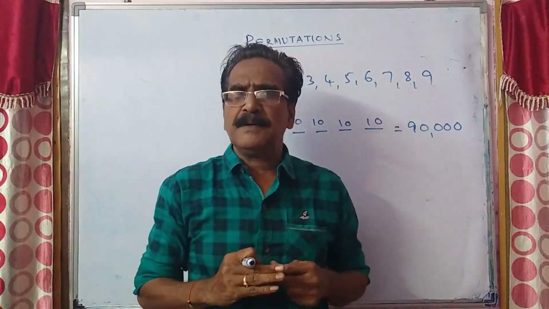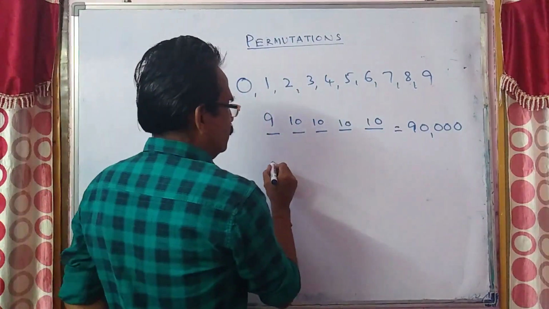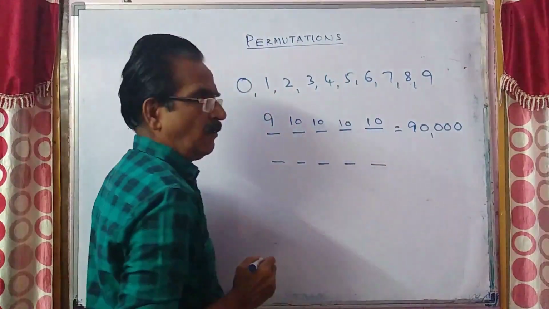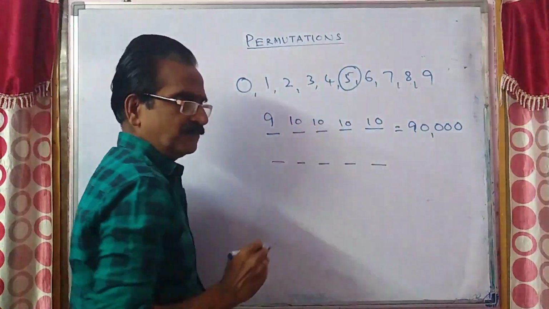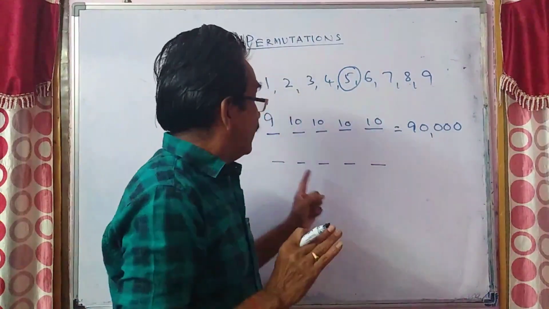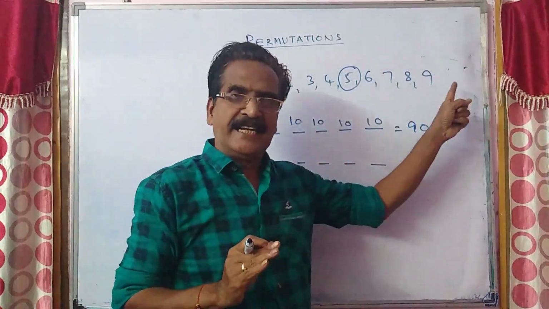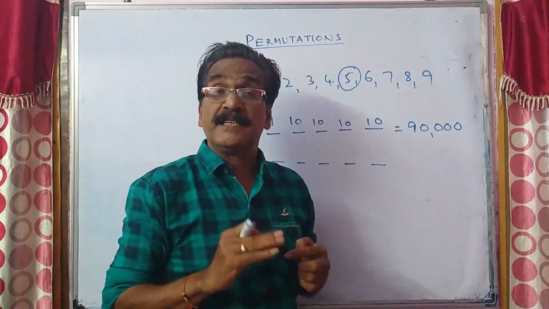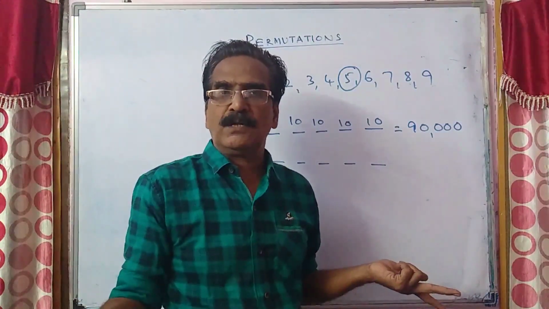So let us not consider 5. Let us fill the 5 blanks with the remaining 9 digits. Then we get the 5-digit numbers which do not have 5.